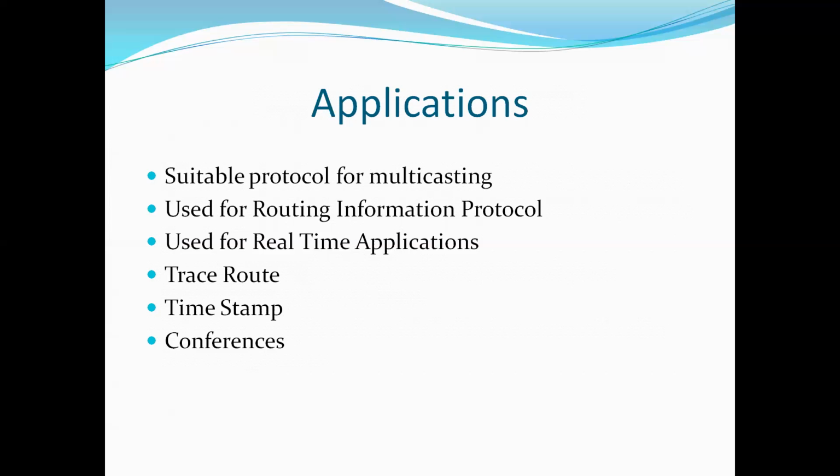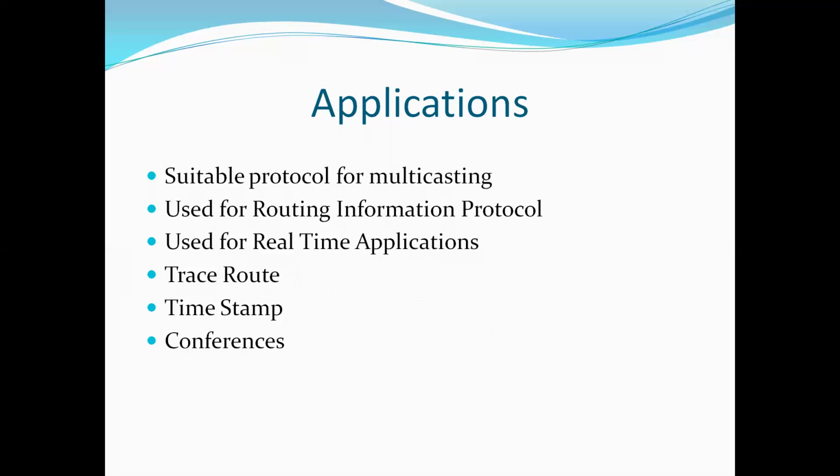UDP is a connectionless, unreliable transport protocol. It does not add anything to the services of IP except for providing process-to-process communication instead of host-to-host communication.